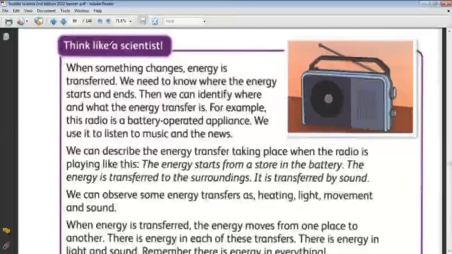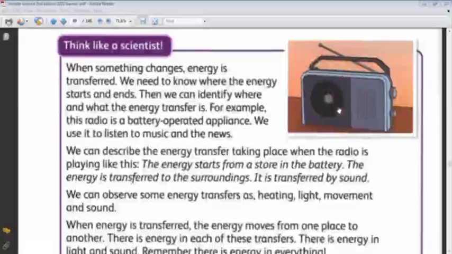When we move, the energy is transferred. When we hear a sound, there is energy transfer. We need to know where the energy starts and ends. This is what we need to learn today. We need to know where the energy starts, from which point or from which object, and where this energy ends. This is what we will talk about.